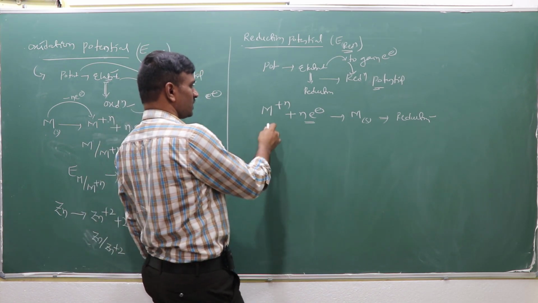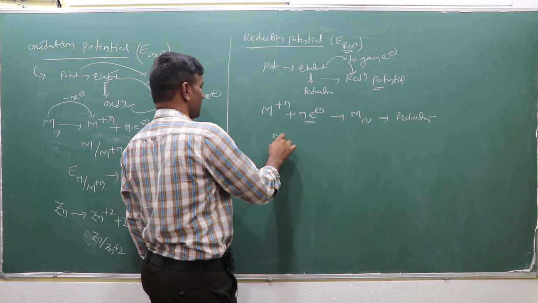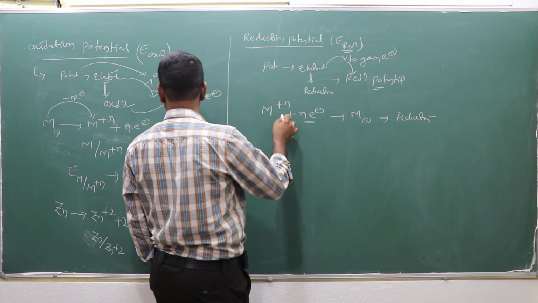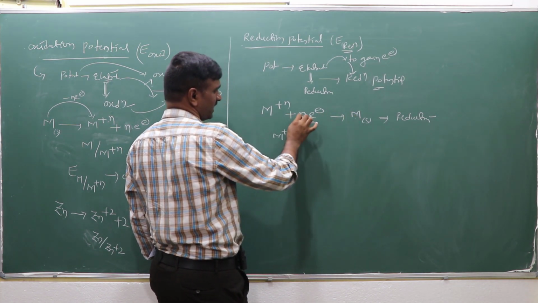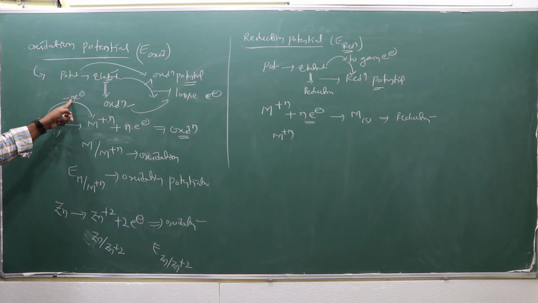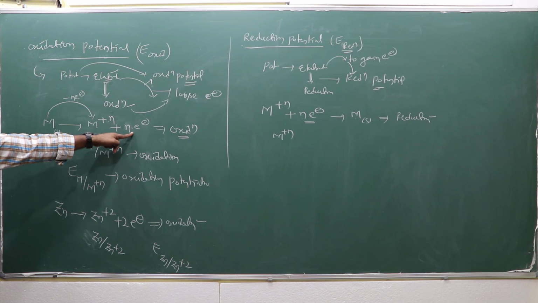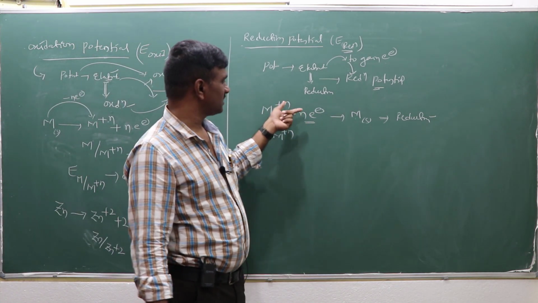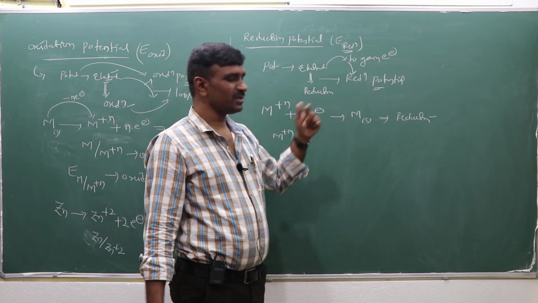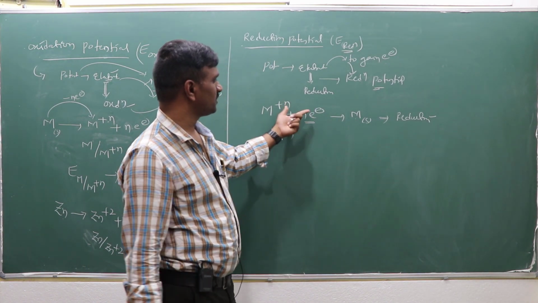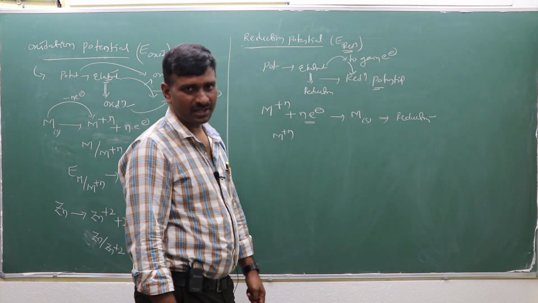In the earlier one, it was while losing the n number of electrons. Here the charge is neutralized while receiving the n number of electrons and deposited as a neutral solid.